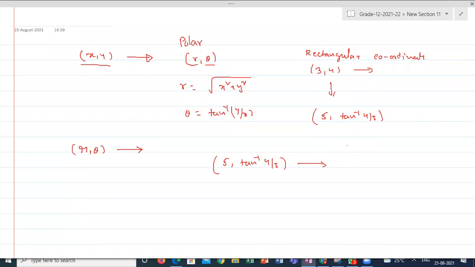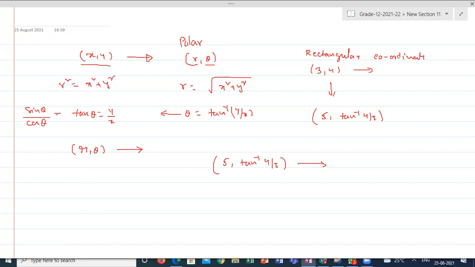Sir, the y-coordinate will be r sin theta and the x-coordinate will be r cos theta. How? Sir, if we draw the diagram, I can say. From here you can see, the diagram is not much required. Each and every time we are not going to draw the diagram for conversions. Suppose I'm taking theta, tan theta is equal to y by x, that is nothing but sin theta by cos theta is equal to y by x. From here, r square is equal to x square plus y square.